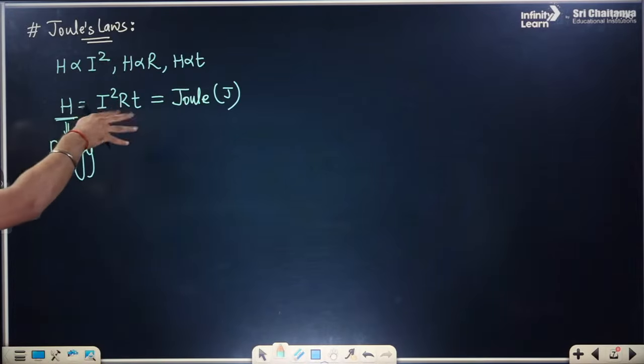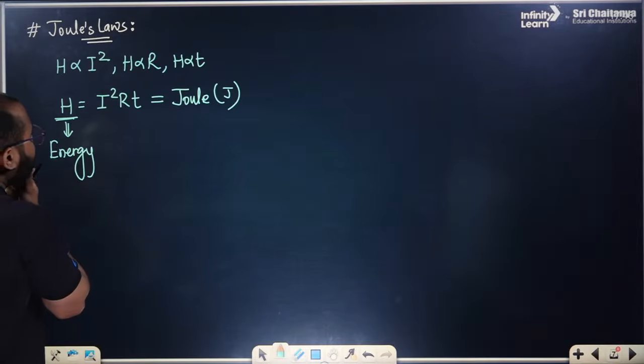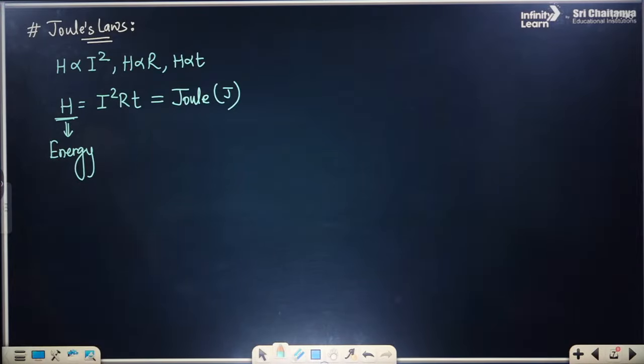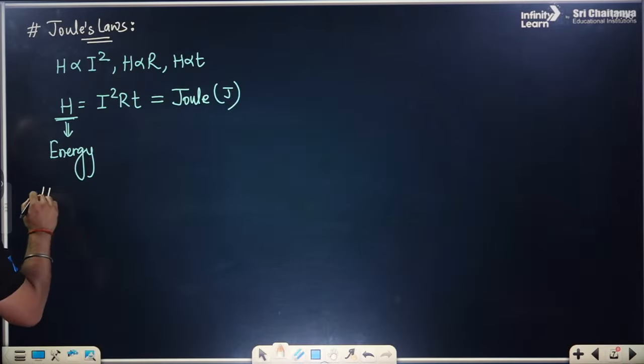Now you can rearrange this and find out the different formulas of the heat. After this particular thing, what else can we talk about? We can talk about the power, people.